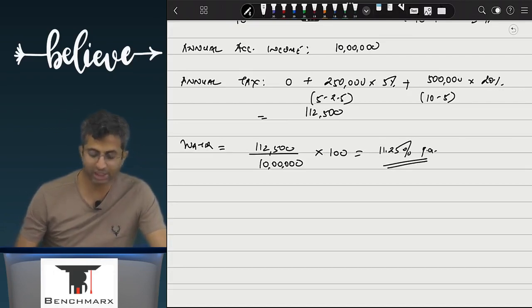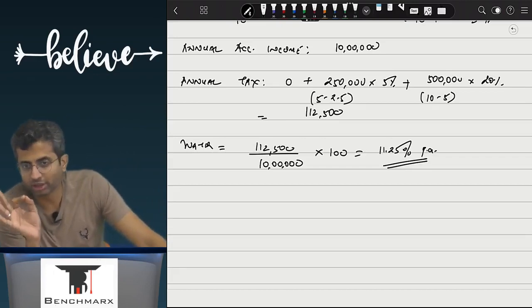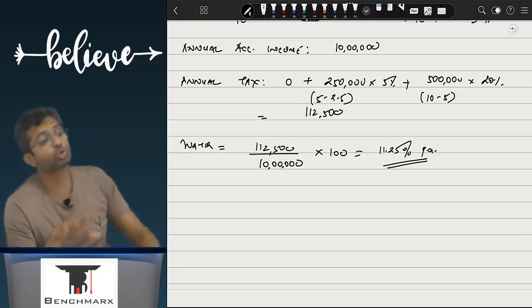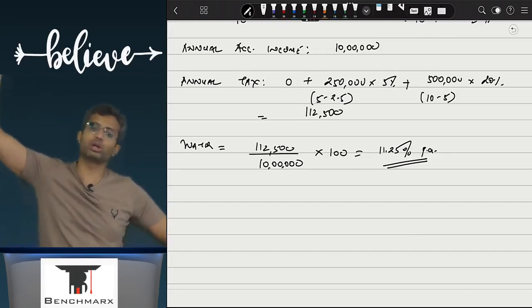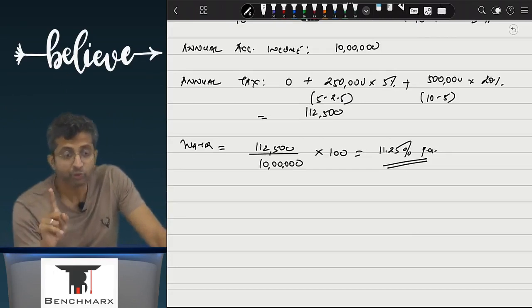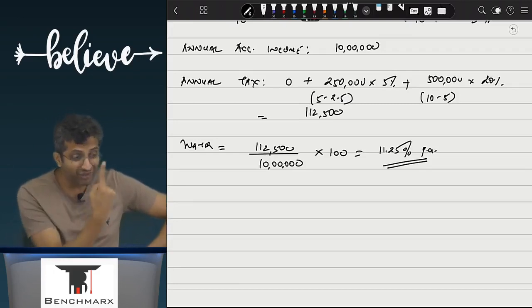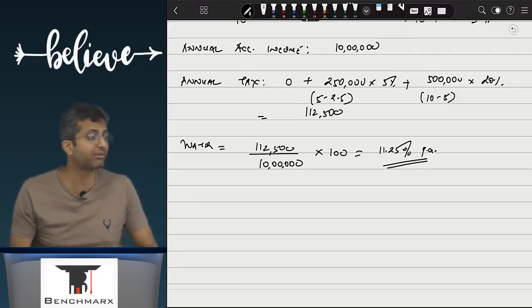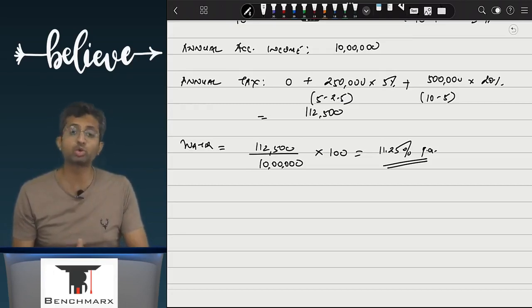Can you tell me what this rate actually signifies? It means for every 1 rupee that you are earning, on an average you will pay 11.25% tax. Someone can say the first 2 lakh 50 that you are earning you are paying no tax, the last 2 lakh 50 that you are earning you are paying 20% tax. But on an average, for an entire profit of 10 lakhs, you are paying 1,12,500. For every 1 rupee that you are earning as a part of that 10 lakhs, you are approximately paying 11.25%. Are we clear with this? This is called as a weighted average tax rate. What will you do? You will apply weighted average tax rate to incomes earned in each quarter.